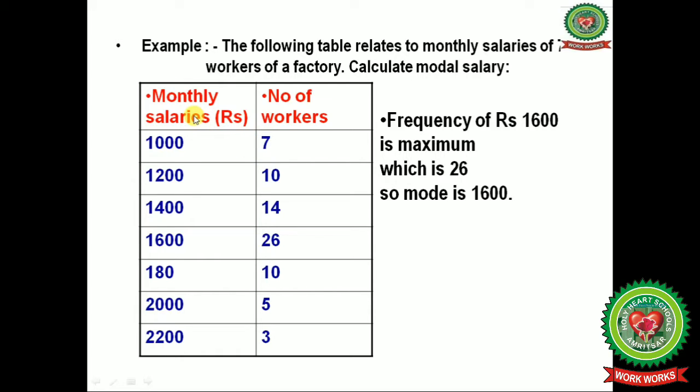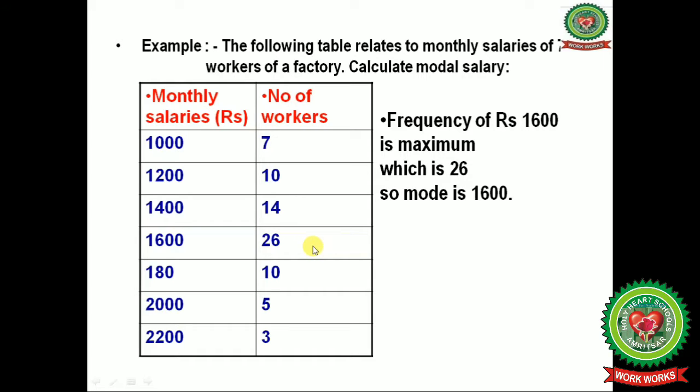In this example, we have 2 columns, monthly salaries and number of workers. Monthly salaries are 1000, 1200, 1400, 1600, 1800, 2000 and 2200. The number of workers is 7, 10, 14, 26, 10, 5 and 3. From this we have to find the mode.